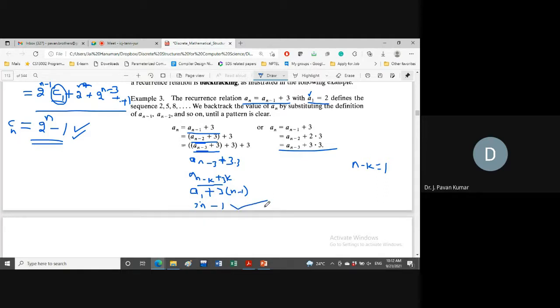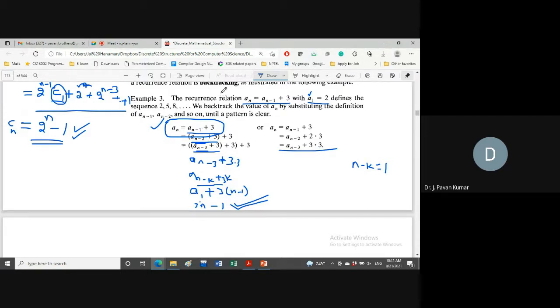Got it? So now I wanted to get the fifth term. What's the value? Fifth term is 14. Directly we can substitute. This is what we call an explicit formula. Earlier we had a recursive formula, which we could convert into an explicit formula by using the substitution method.